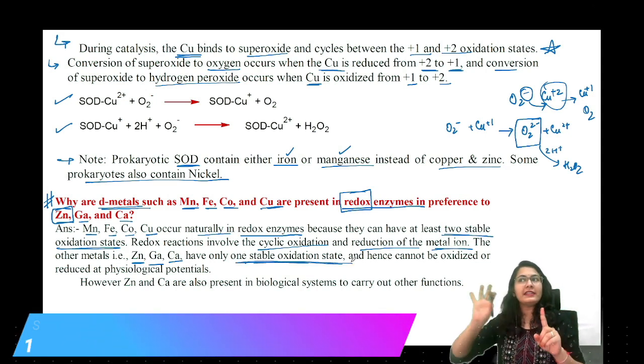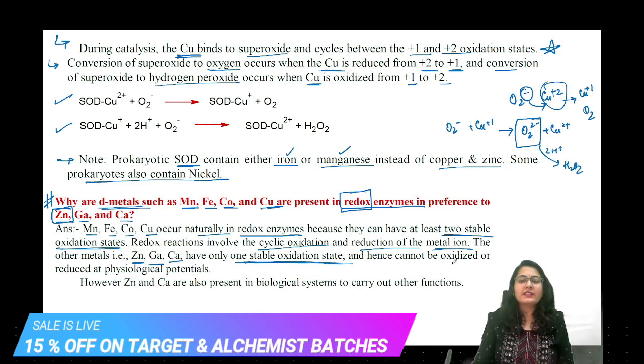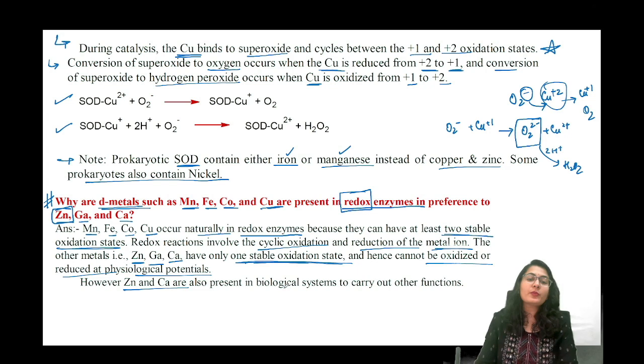So they can catalyze other reactions but not the redox reaction. Okay, yes. So hence they cannot be oxidized or reduced at physiological potentials. However, zinc and calcium are also present in biological system to carry out other functions. वो हमने काफी सारा देख लिया है.